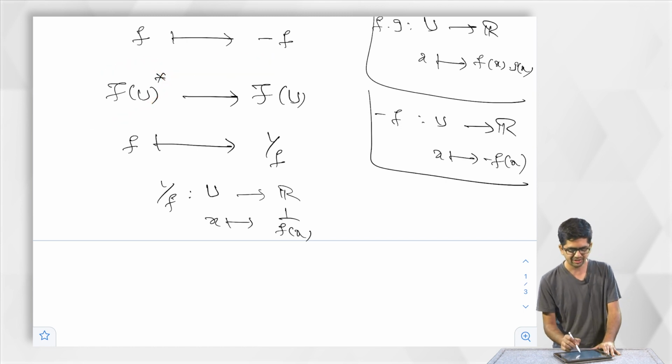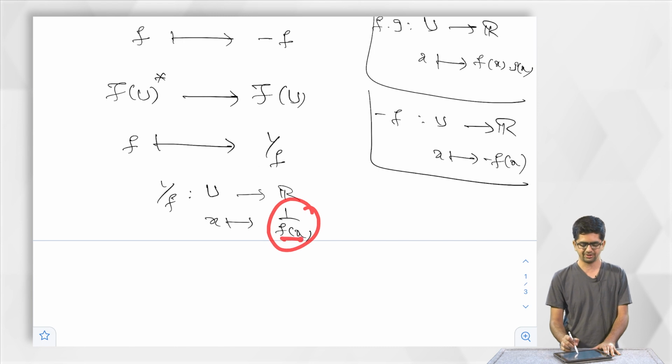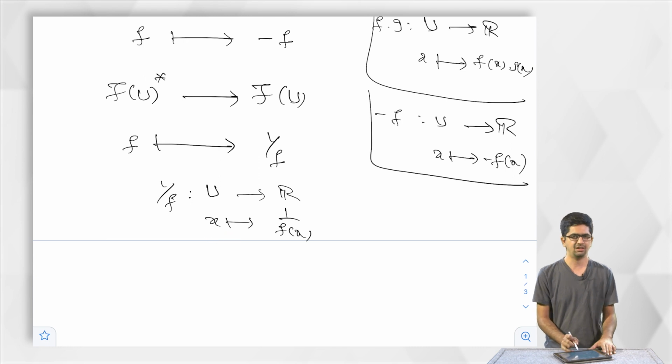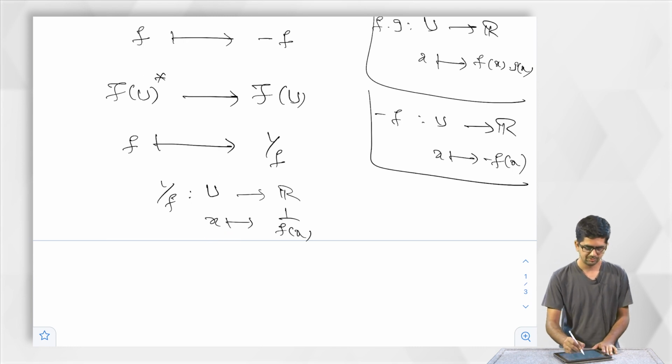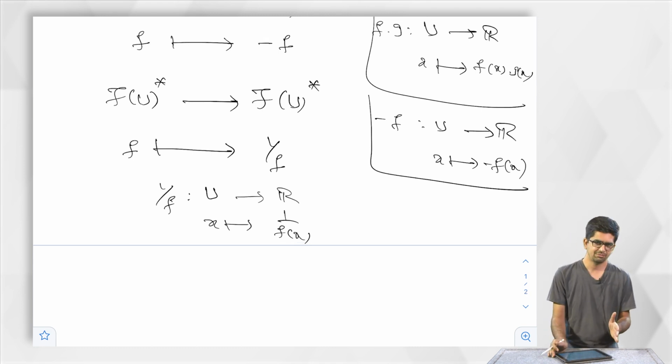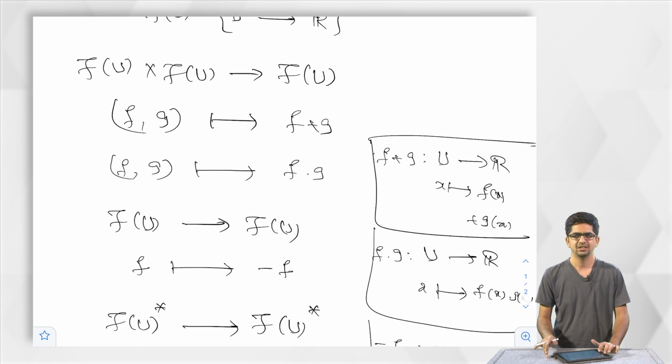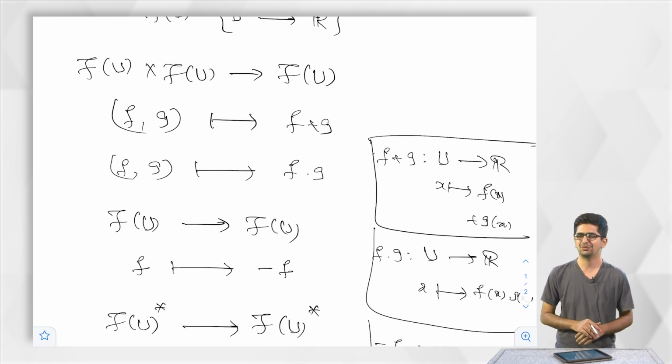For such elements one can talk about 1 by fx, because fx is non-zero, 1 by fx is an element of R, and I am denoting the map x mapping to 1 by fx. So, one should also write down fu star here, but it is okay, it does not really matter. The induced structure maps on R, induced structure maps on fu. We have 4 maps: addition, multiplication, additive inverse and multiplicative inverse. Now, this is fine. So, now what do we do after this?